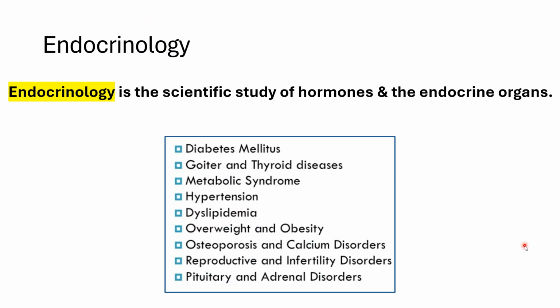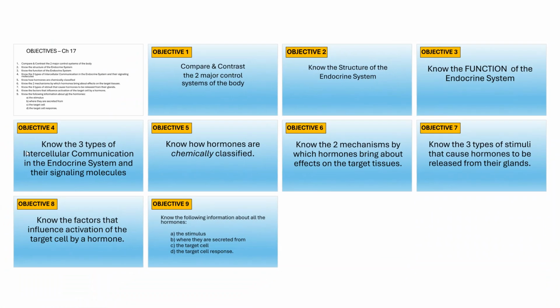Endocrinology, by definition, is the scientific study of hormones and the endocrine organs. So that is what that definition means. These are just some various disease processes that you would see an endocrinologist for, that endocrinology would study. You don't have to know those. And that concludes objective 3.